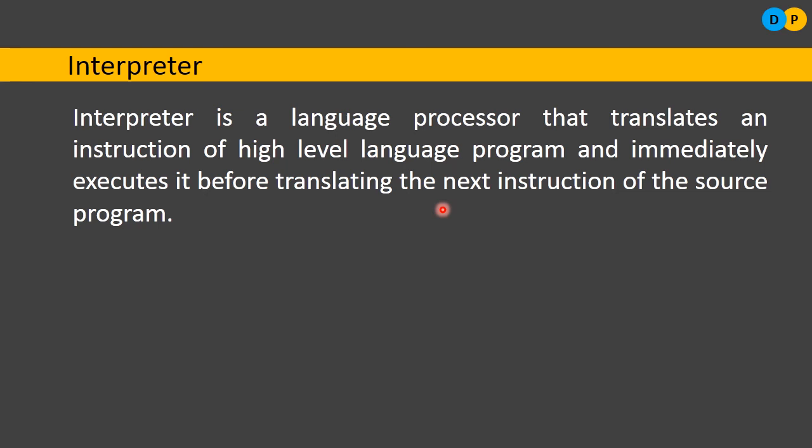But in an interpreter, since each line of instructions is executed at once, you require a little less memory. But at the time of interpretation, you need to consider both the source program and the object program. Both need to be present, because the entire program is not translated; we are going line by line. So both the source program and object program need to be carried. That's why the overall execution of the program takes a little more time in an interpreter compared to the compiler.